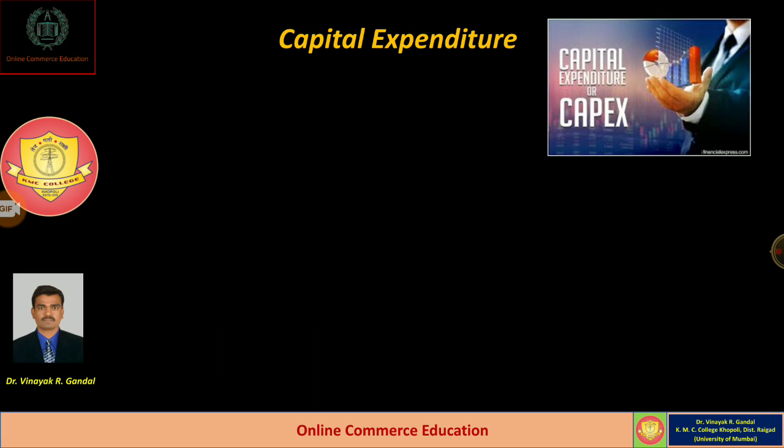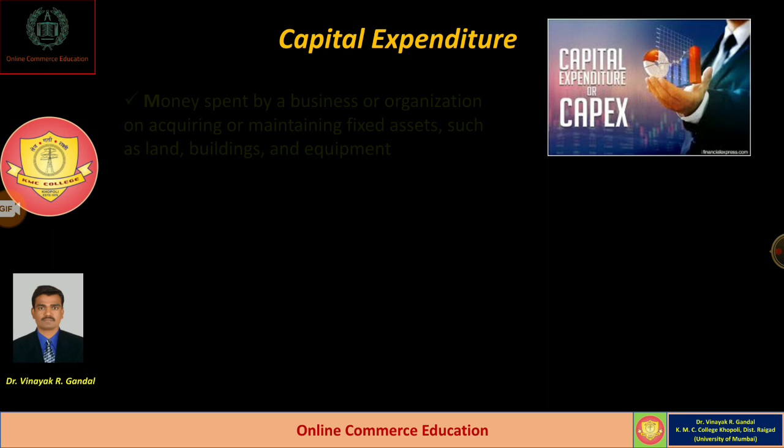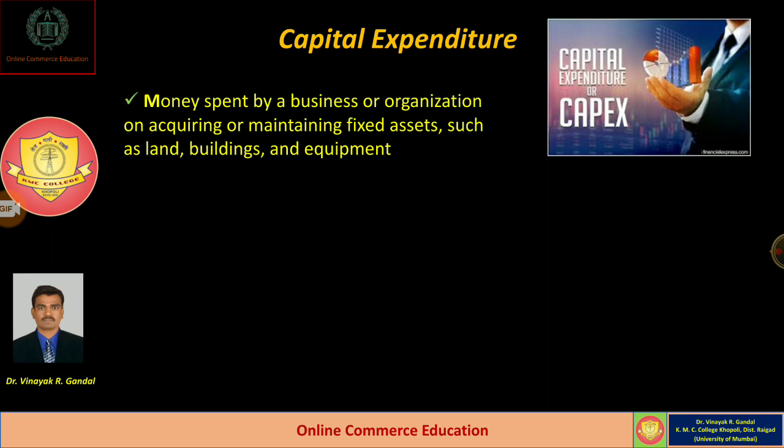Now we are going to learn about capital expenditure. Dear students, normally capital expenditure is popularly known as capex, and it is the money spent by a business or organization on acquiring or maintaining fixed assets such as land, building, and equipment.